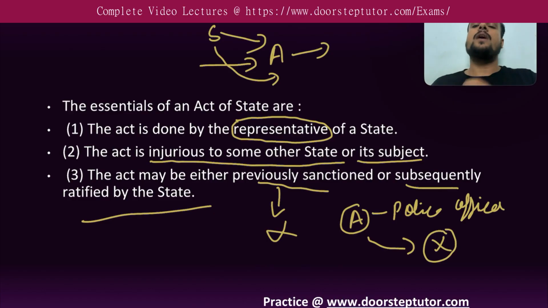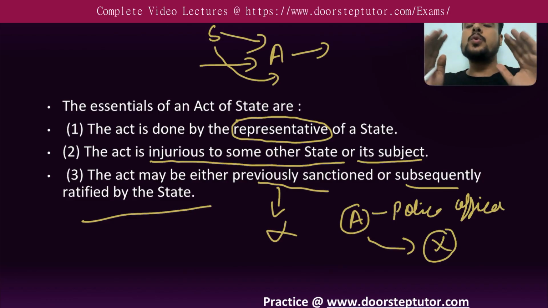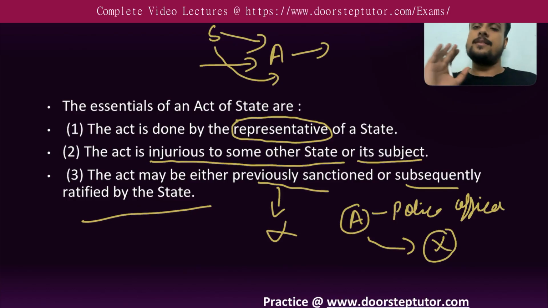For act of state, you have to show that the act was done by the representative of the state. Second, that the act is injurious to some other state or its subject. And third, that it was previously sanctioned. It was within the scope of that representative to do that act. If it is outside his work scope, then that will not be covered under this.